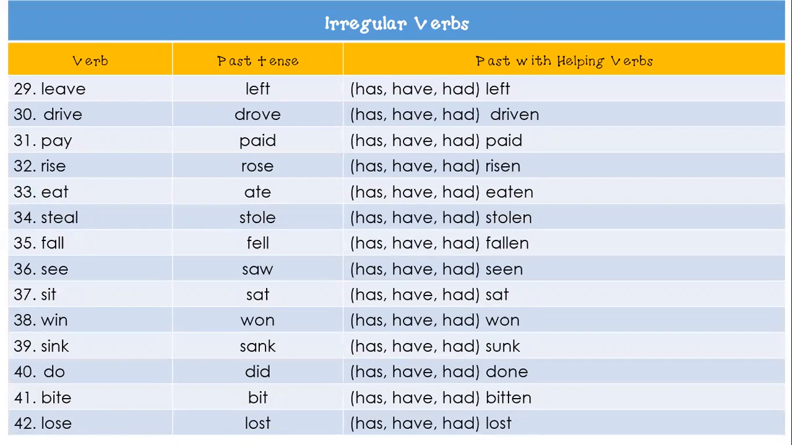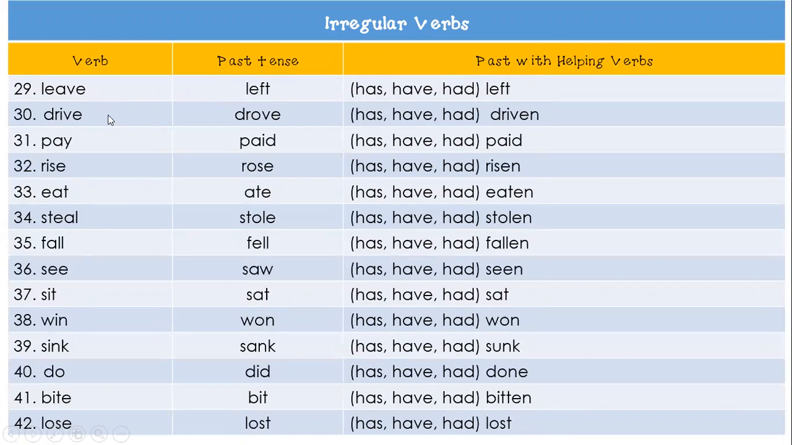Now that you've copied the first table, we're going to continue with 29 through 42, and I want you to do the same thing again. I want you to look at the verb in its base form. Example, leave. They want you to go. They want you to leave. The past tense is left. Has, have, had, left. Okay, drive, drove. Has, have, had, driven. Notice how the past tense and the past with helping verb is the same here, right? For the verb leave, the past tense is left, and the past with helping verb is also left.